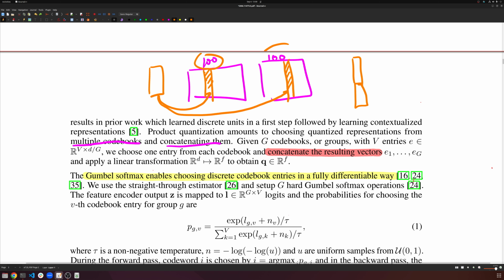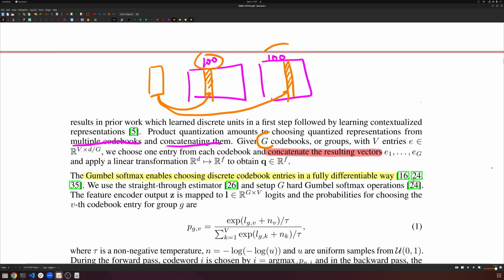And if we increase our number of codes in each codebook, then we'll end up increasing the number of possibilities quadratically, right? So if we pick, instead of 100, if we pick 200, then we'll end up with like 40,000 or something like that. So it's very nice to do it this way, because we effectively get lots of different unique quantizations by doing all the possible combinations of smaller codebooks. And small codebooks are easier to explore. So this is a key idea, and that's how they define it here, right?